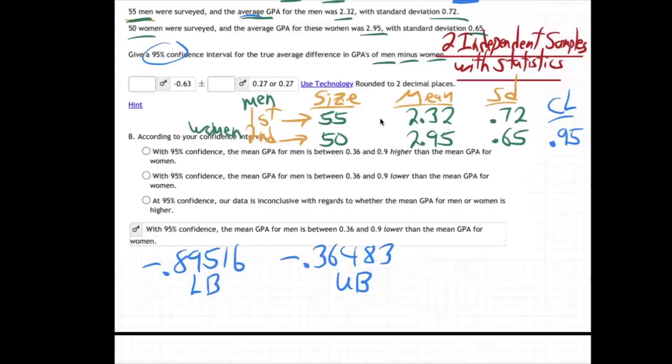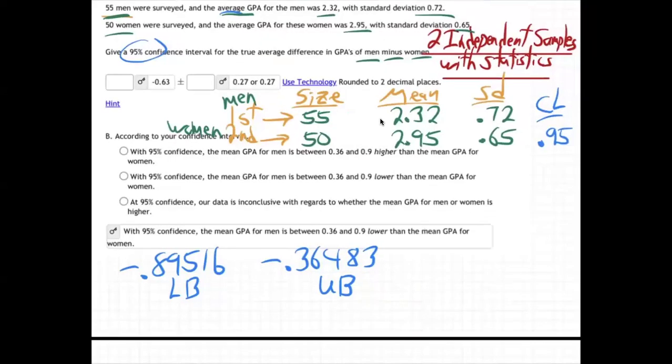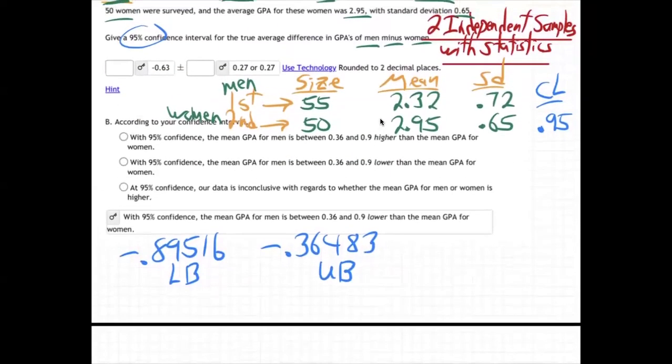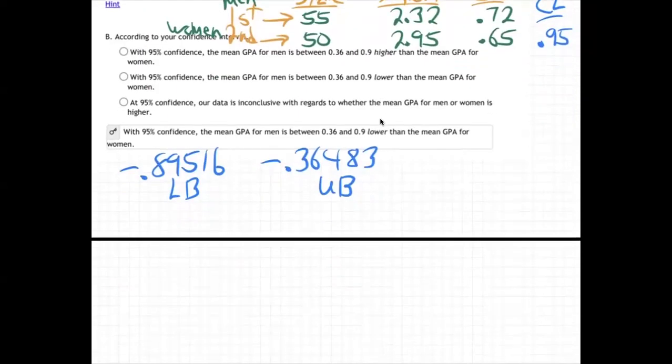Now, that's not our answer yet. How are we getting answers? What they want is the middle plus or minus the jump. They want it in that other format. We did that in the last chapter. Remember how we do that? How do you find the number in the middle? What's the middle of these two numbers? You add them and divide by 2.